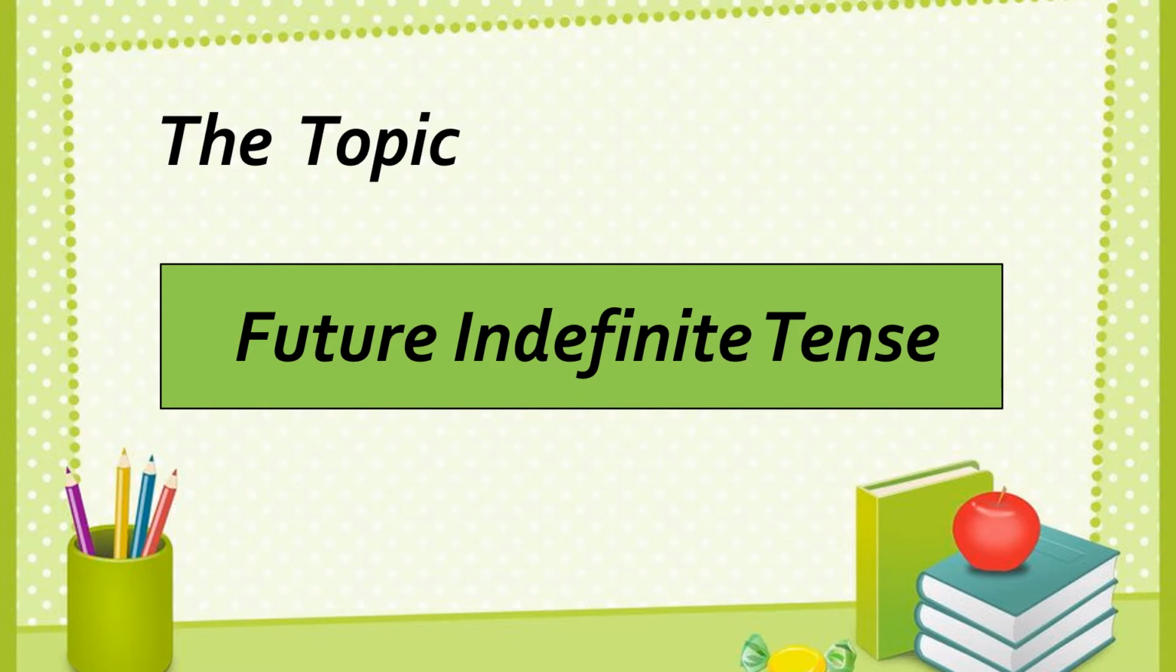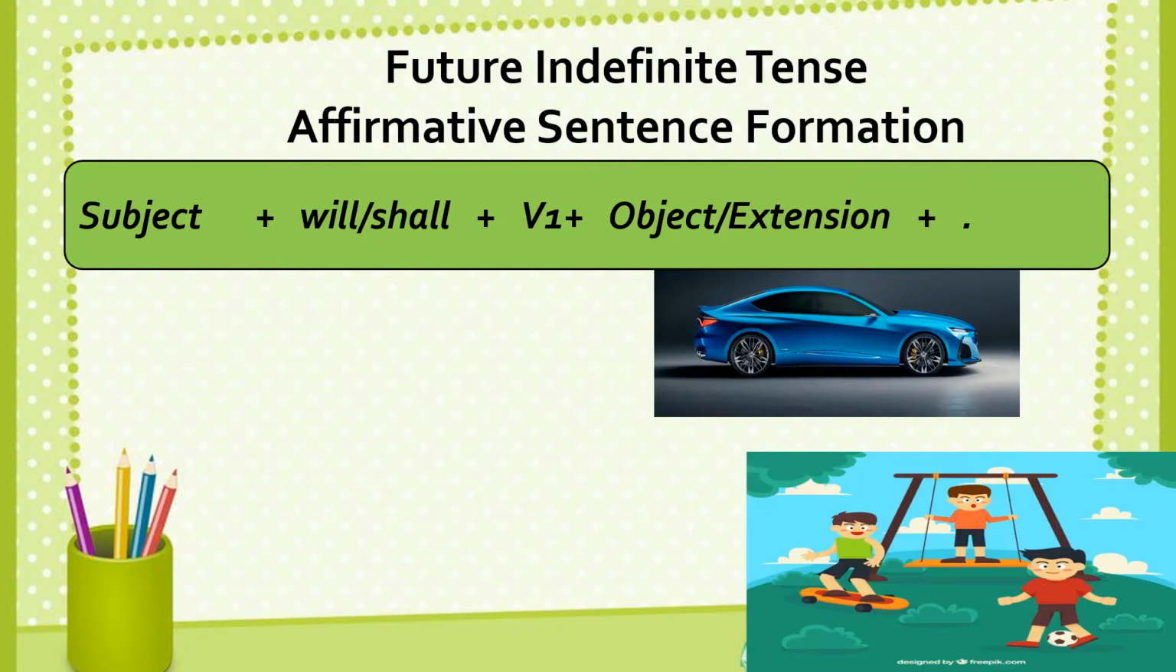Let's move on and talk about the sentence formation. We will be talking about affirmative sentence formation of future indefinite tense. This is the formula. First comes the subject. Subject, as you already know, is the doer of the action. Then comes will or shall. Will or shall are the auxiliary verbs. They are also known as helping verbs.